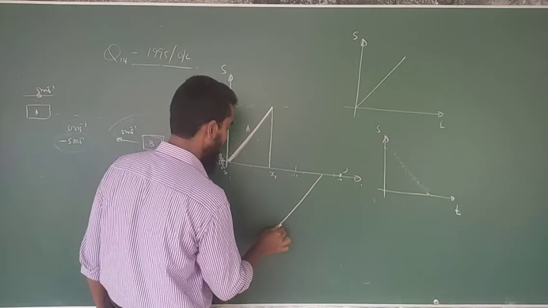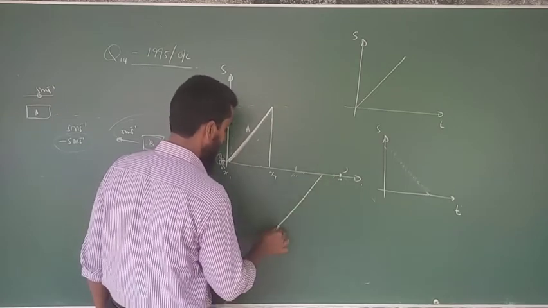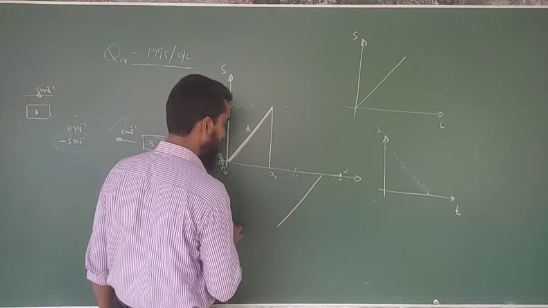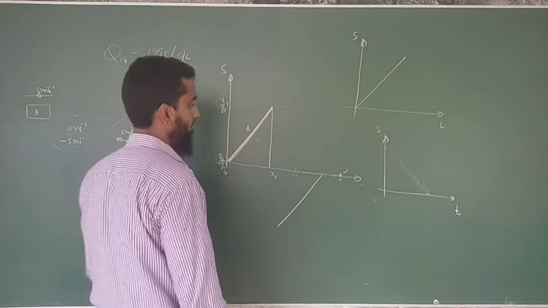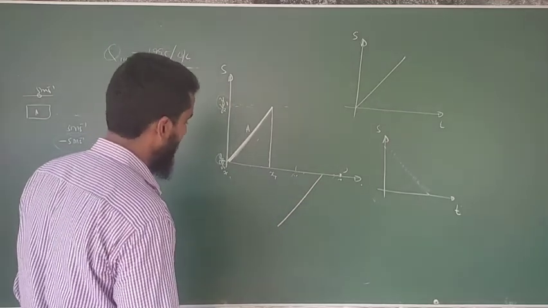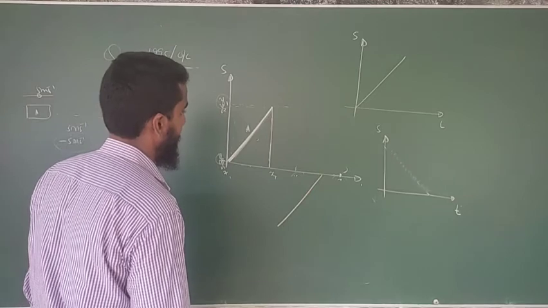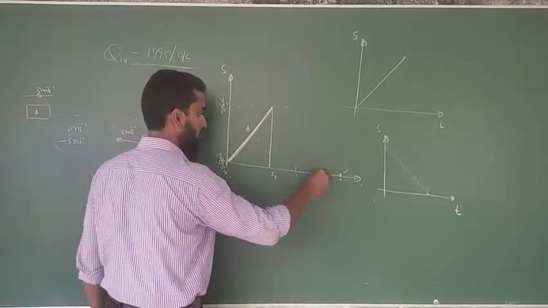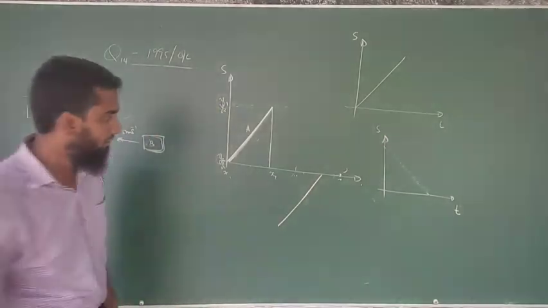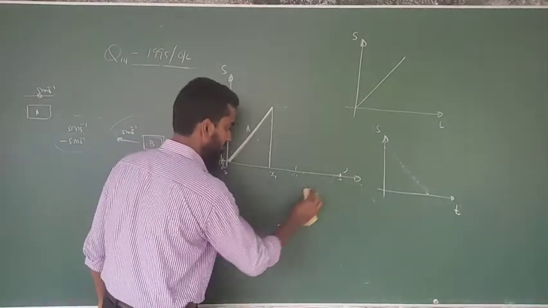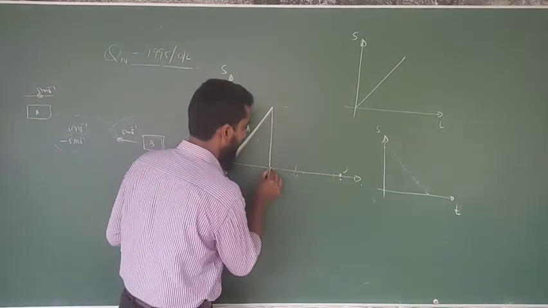This is the first portion, this should be the second portion, this has a minus value, and again here also you have a minus value. Now again the portion of the graph is decreasing, it should increase.